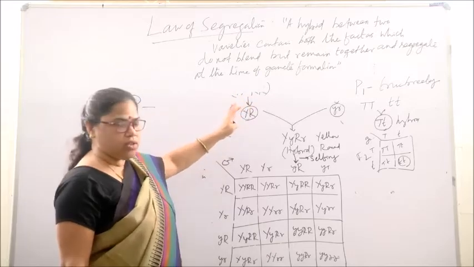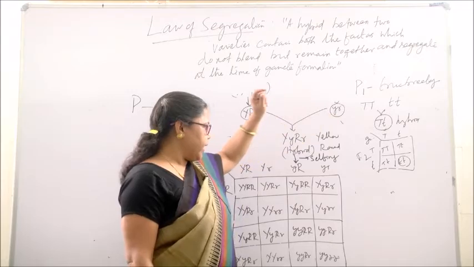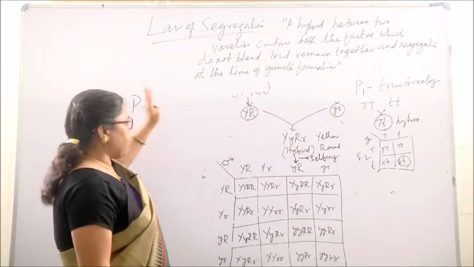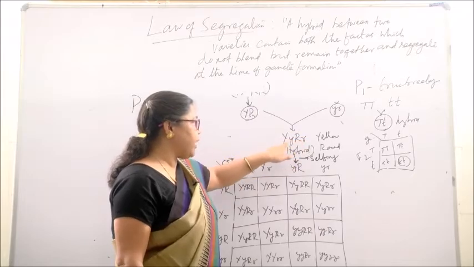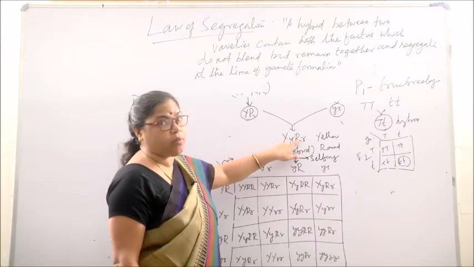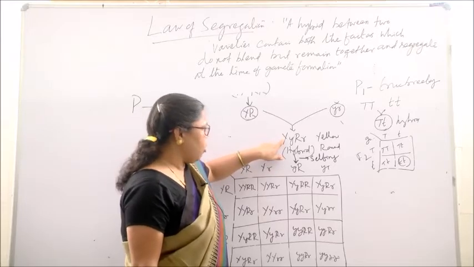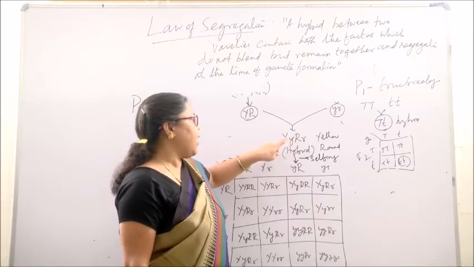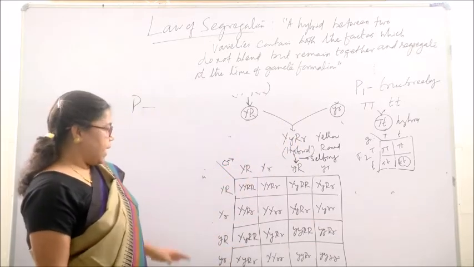We have already discussed pure yellow and round, pure green and wrinkled. So, they have same factors. The F1 hybrid plant contains both the factors for both the characters. That means, it has factors for yellowness and also green, and wrinkled and also round.